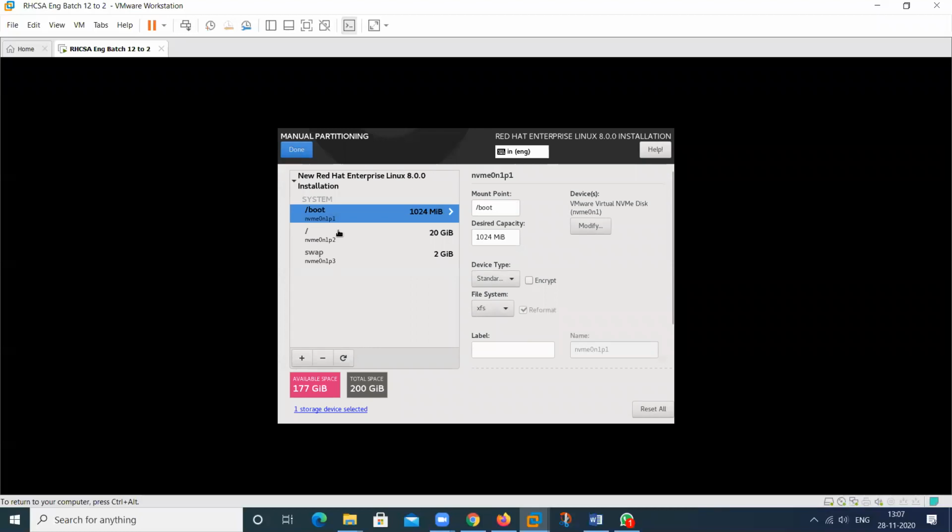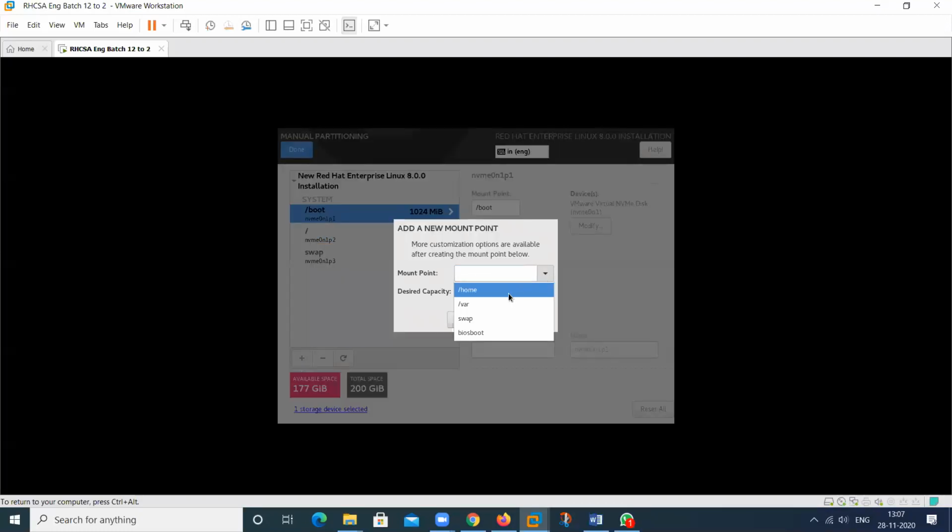So check here. This will become the first partition. This is P1, this will become P2 and this will become P3. Suppose I assign a slash home, so this will become P5. Why P5? Because P4 is for the extended partition, so it will create an extended partition first, then create the logical partition.